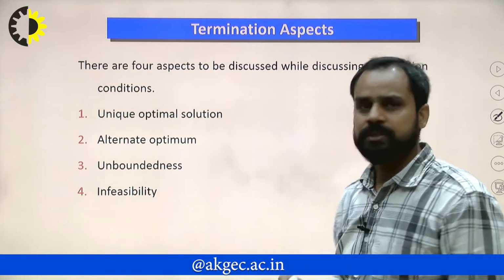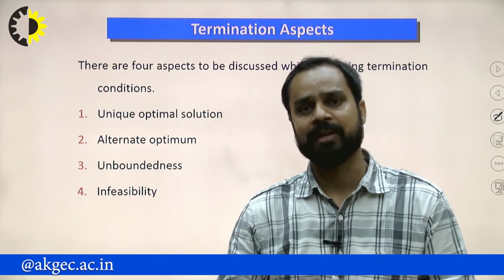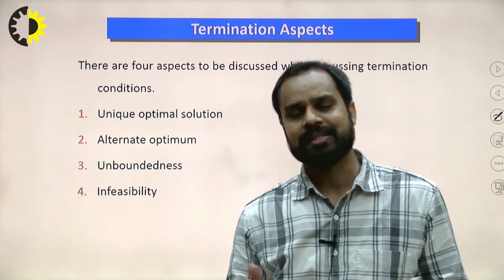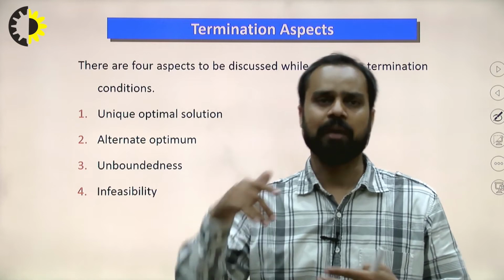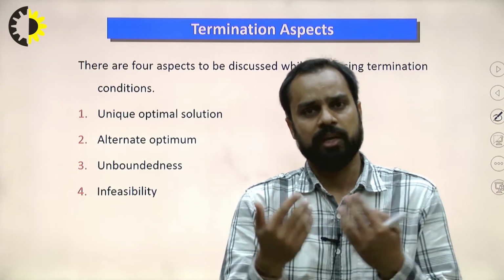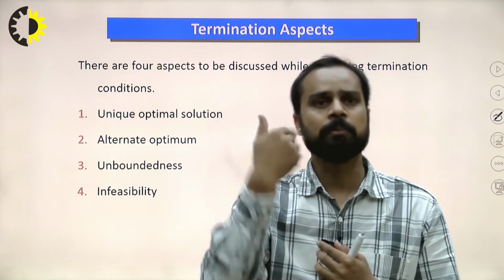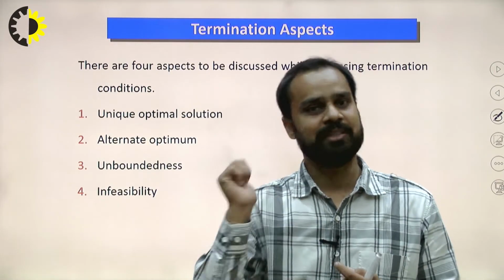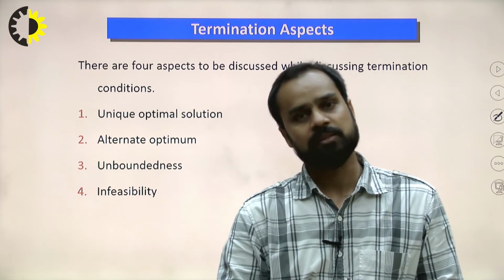There are four aspects to be discussed while discussing termination conditions. There are four possibilities in the simplex method: the solution may be unique, alternate, unbounded, or infeasible. We already saw these aspects in the graphical method, where there are different criteria to identify them. Now, how can we identify them in the simplex algorithm? Generally, these can be understood with the help of the termination criteria. The termination criterion in the simplex method is Cj minus Zj, which indicates the termination condition for the simplex algorithm.